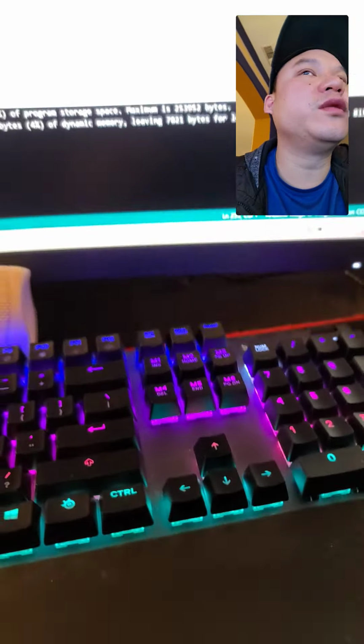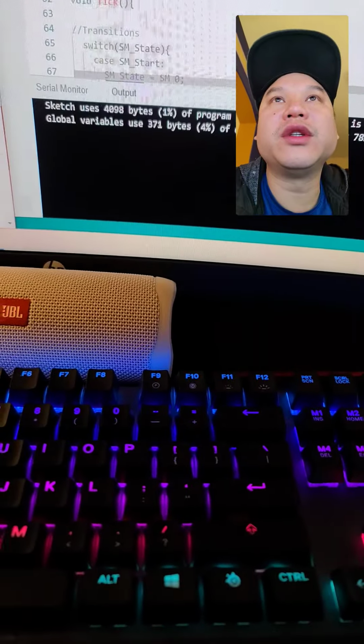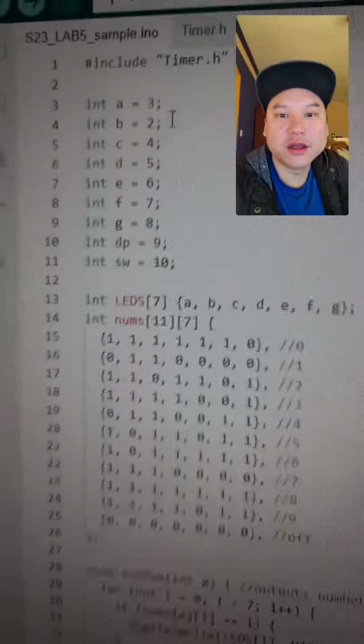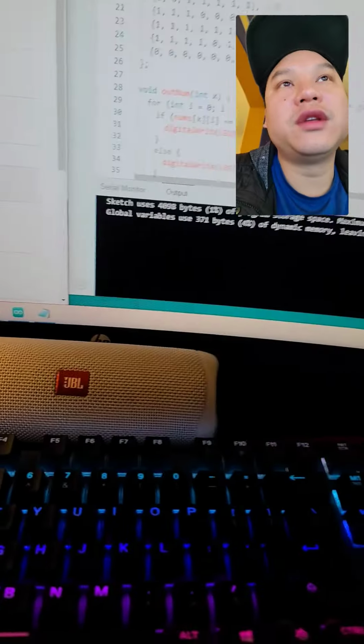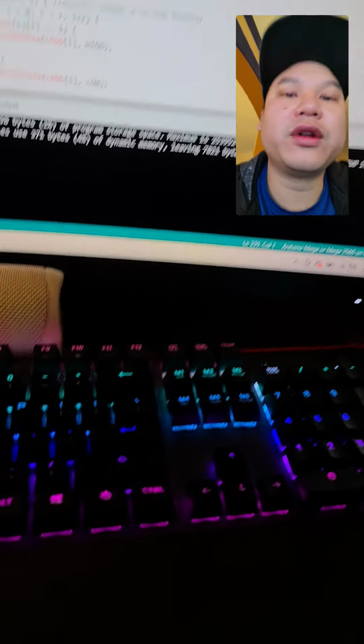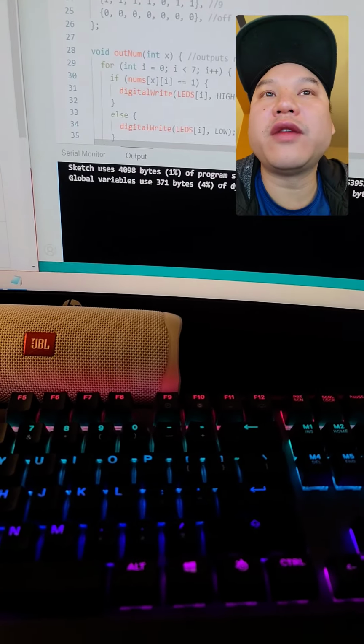And then some of the difficulties I came across was I had to change the A and B initialization. A was equal to 3 and B was equal to 2. I had to switch them around because my display was not working correctly. Other than that, everything went correctly.